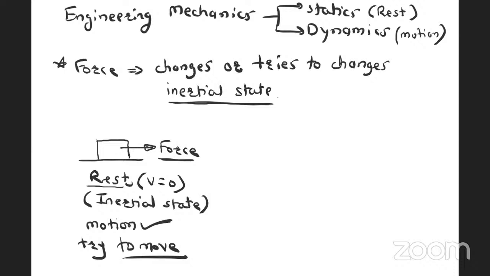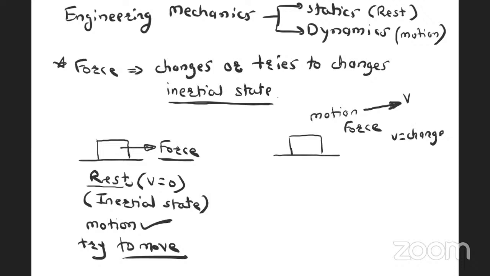Or let us consider body is in motion. Another inertial state I am considering here. Body is already in motion. This is another inertial state. Now let us say body is moving towards right with some velocity v. This is the inertial state of body, that is body is moving with velocity v towards right. Now if I apply force on the body, then the velocity of body changes. That means inertial state of body will change.